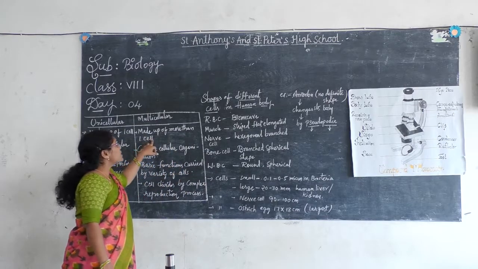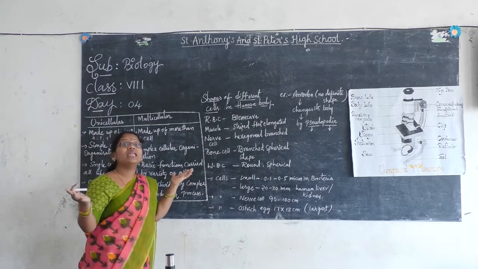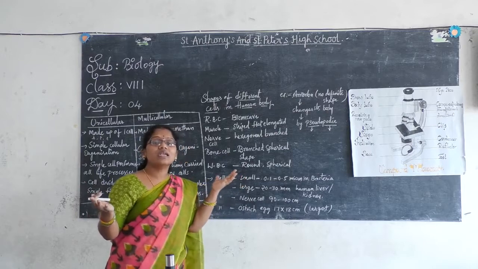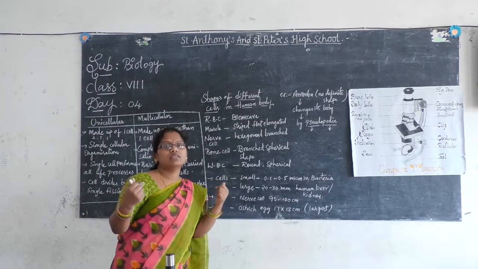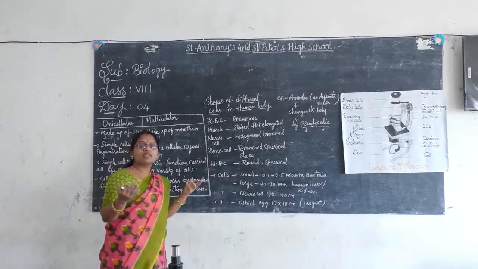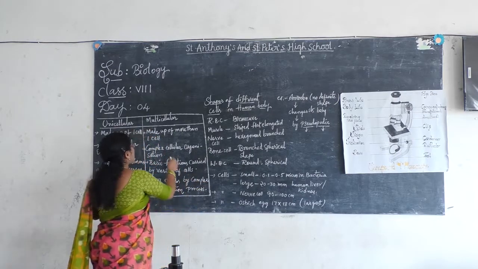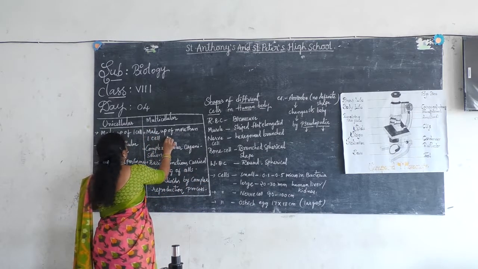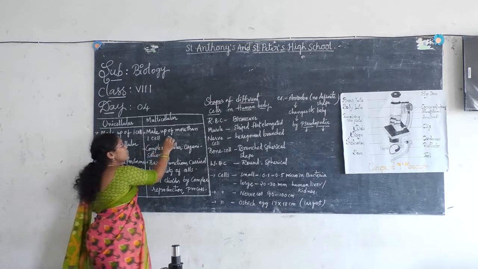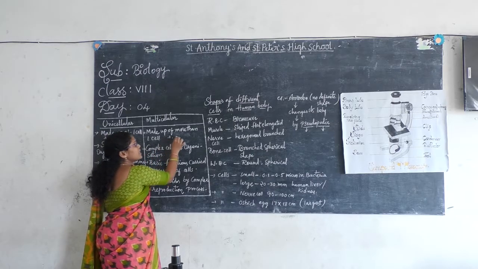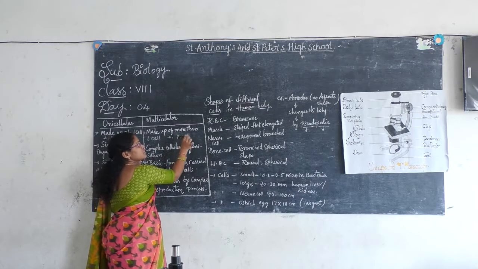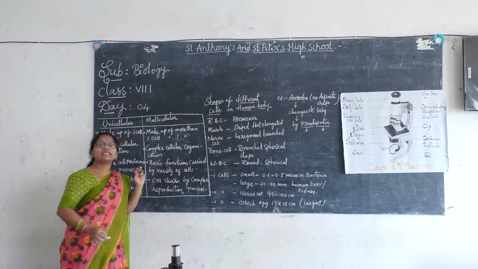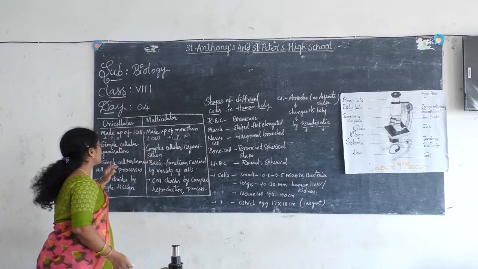Made up of more than one cell here is multi, many, right? Many cells containing organism means here we ourselves, right? Plants, animals, human body, all will come under the multicellular organisms. For this, what do we have to write as an example? Humans, right? Plants, animals, these all will come under the example for multicellular organism.